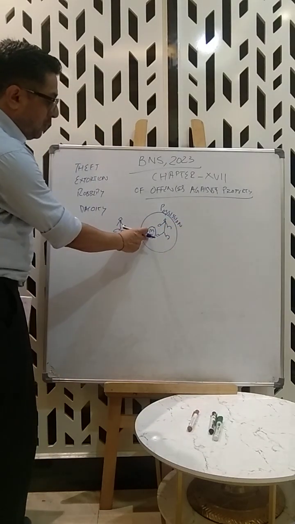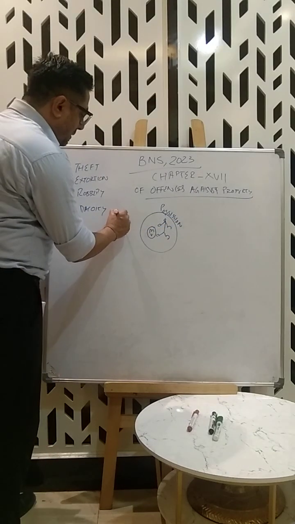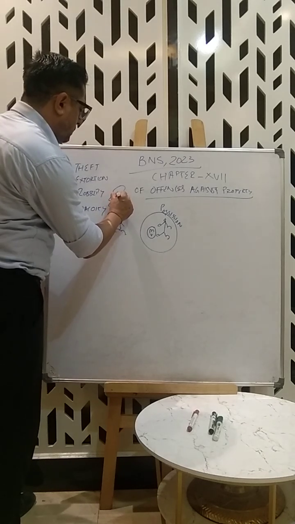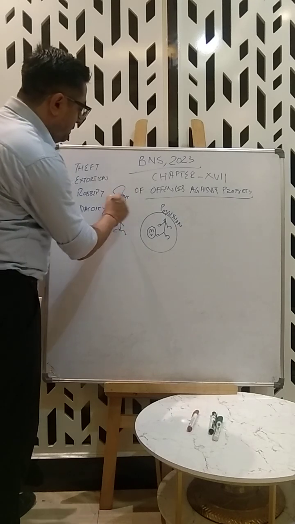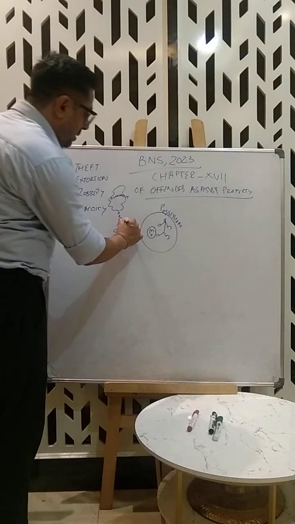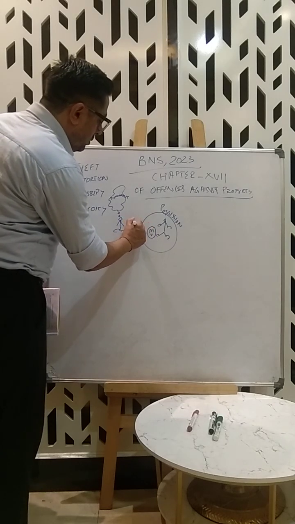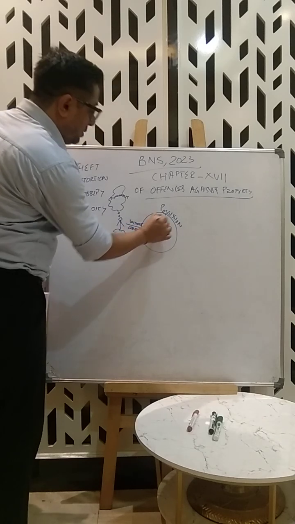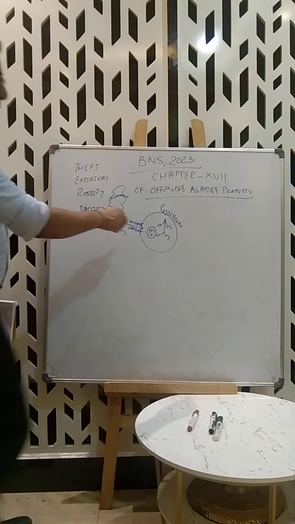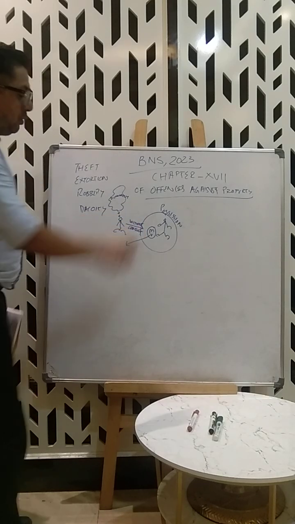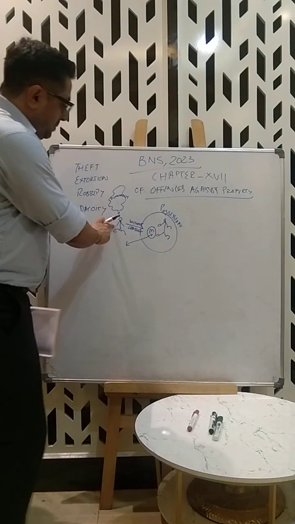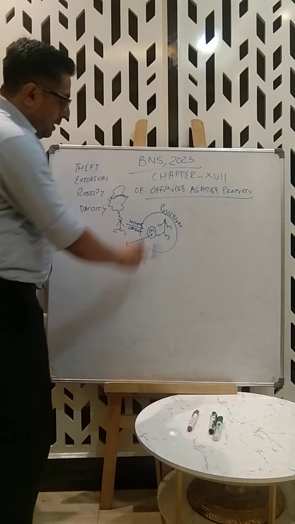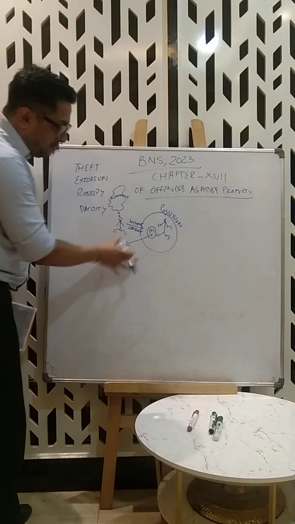So this person has a movable property, M we have written, in his possession, and this person dishonestly, he thinks dishonestly, and without consent of this person, wants to take this movable property out of his possession.